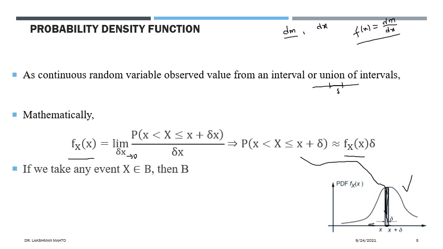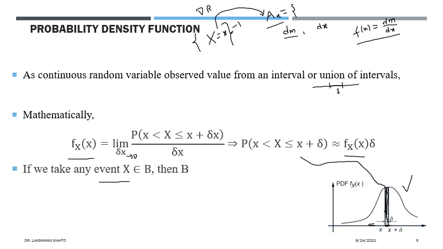Now, if you take any event, we will talk about events in more detail. In the case of a discrete random variable, we had already seen how we define an event. We define the event that X takes an observed value, a small x. We call it an event because a discrete random variable always maps back to some collection of outcomes in the sample space, which we denoted by A_x. This is the scenario for a discrete random variable.